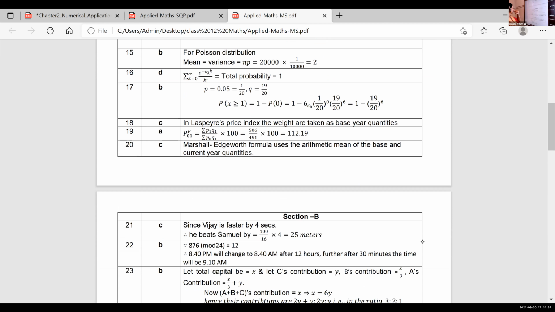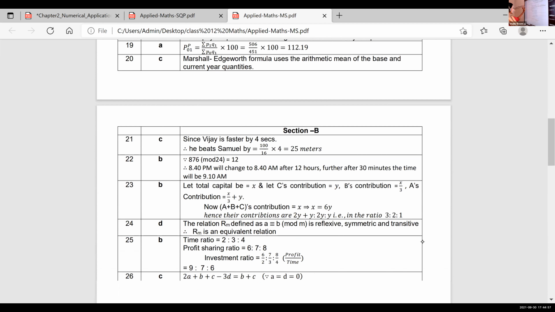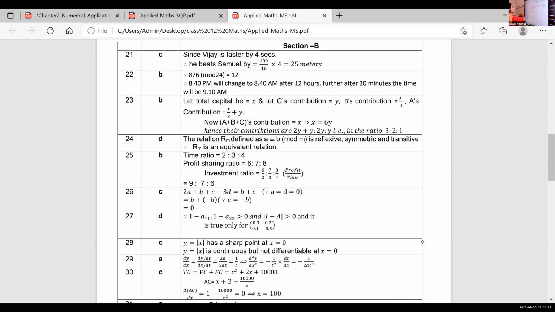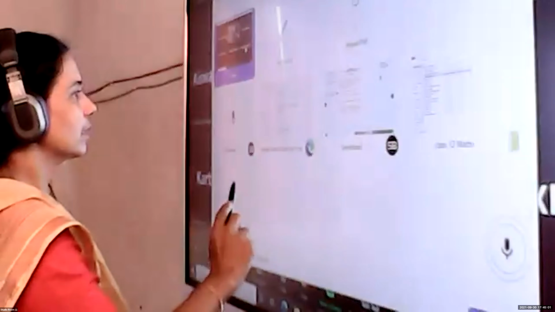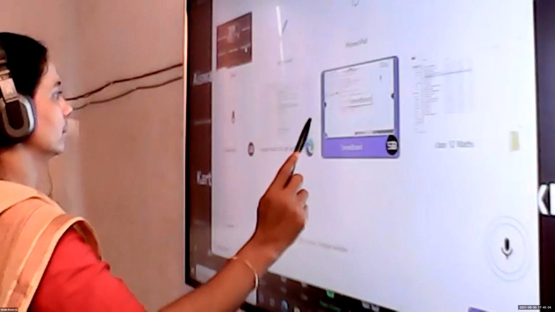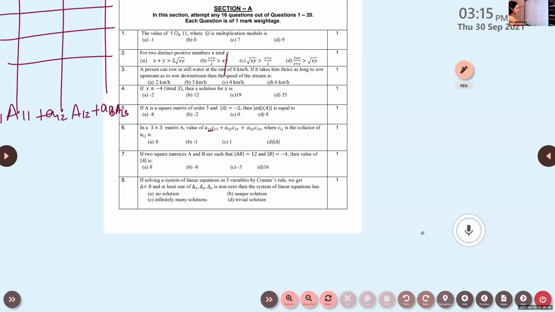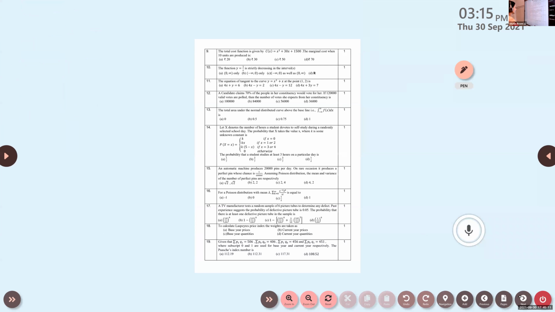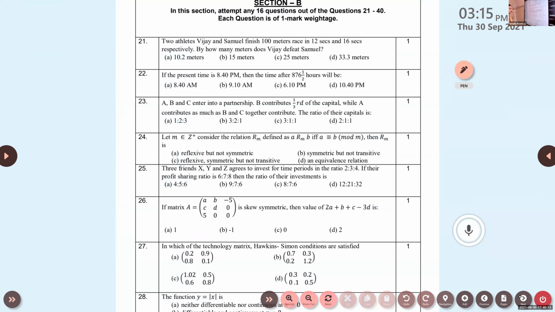That is question number 26. Isn't it? Question number 26. What is given in that question? Go through the 26th one. Look at the question. It is given, it is a symmetric matrix. Sorry, not symmetric, skew symmetric. For a skew symmetric matrix, we know the diagonal entries are 0. Determinant value is also 0.